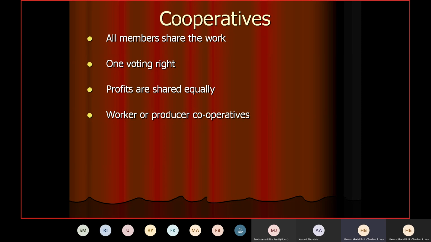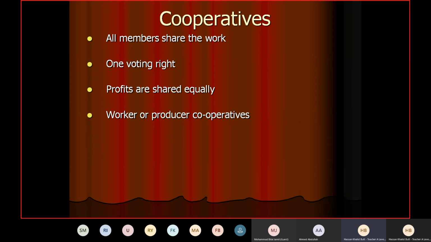So now they buy all the equipment, all the seeds, all the technology in bulk, because now it's a big business. When they buy in bulk, they usually get a discount from the supplier. So they get the goods cheaply, be it seeds, fertilizers, tractors, threshers, or any other equipment useful for farming.